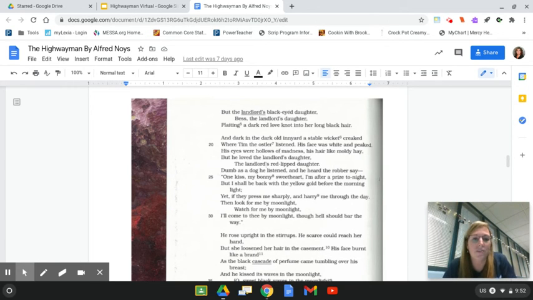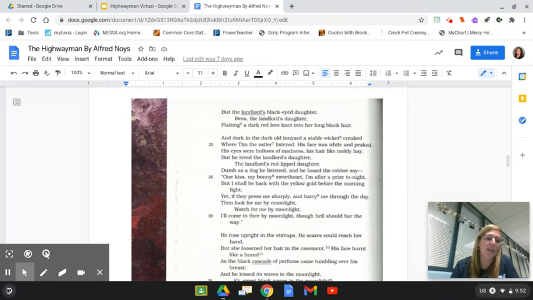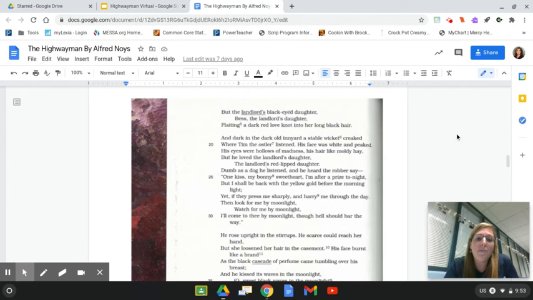And in the dark old innyard, a stable wicket creaked, where Tim, the ostler, listened. His face was white and peaked. Where Tim, the ostler, listened, his face was white and peaked. His eyes were hollows of madness, his hair like moldy hay. But he loved the landlord's daughter, the landlord's red-lipped daughter.